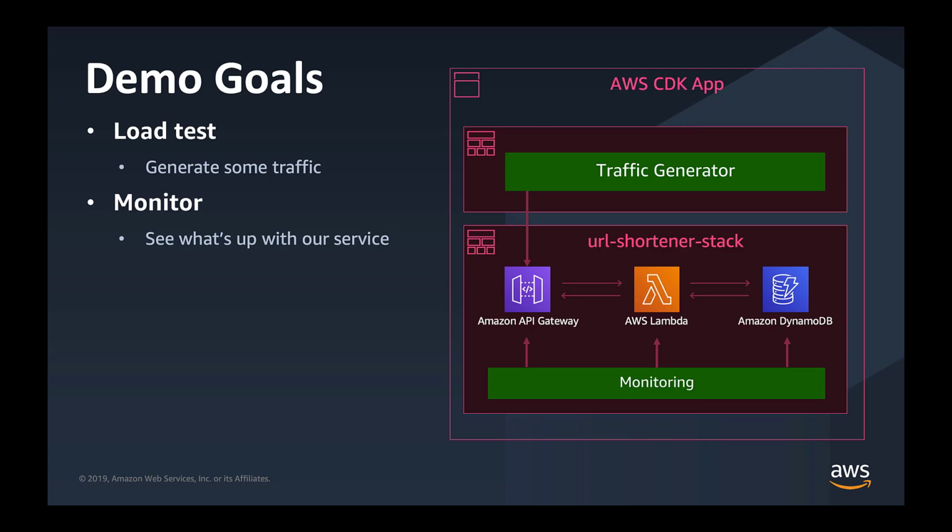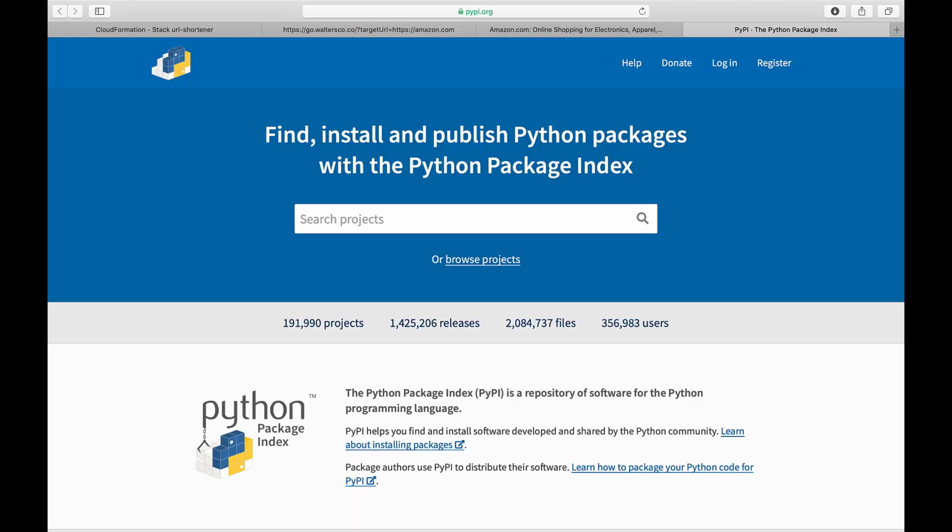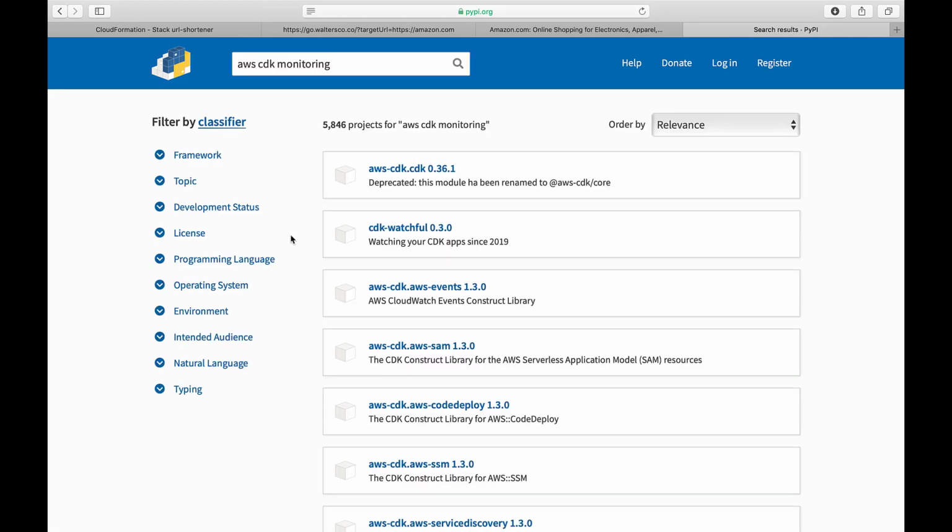What I'm going to show you is how we can use a third-party library that someone, incidentally it was me, published to PyPI that does that for us. Just demonstrating to you what reusability is about, right? For infrastructure, it's a very powerful idea. Okay, so I'm going to do AWS CDK monitoring. And we've got this library here called CDK Watchful.